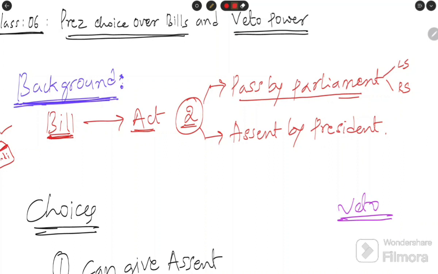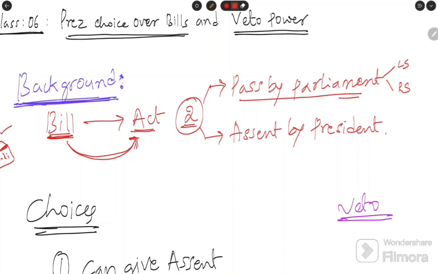After being passed by Rajya Sabha and Lok Sabha, the bill needs the assent of the president, the approval of the president. Then only the bill becomes an act.